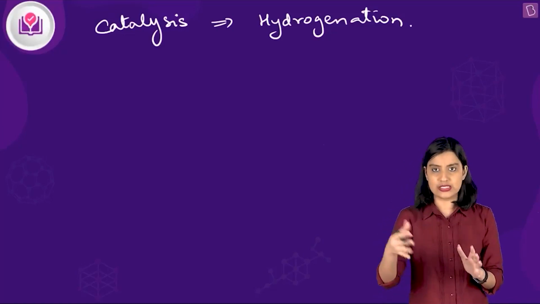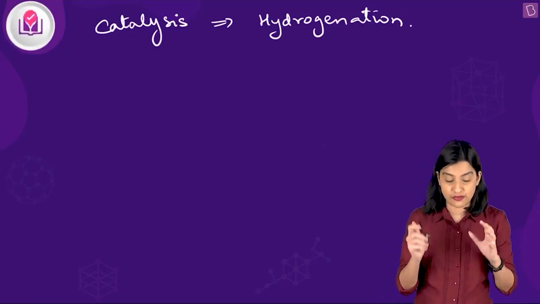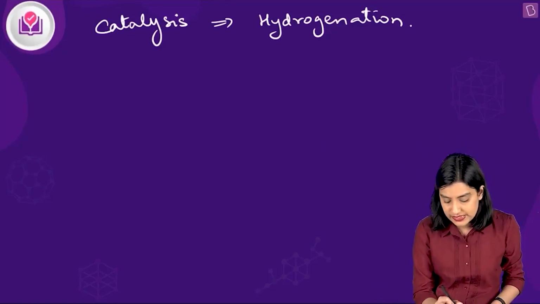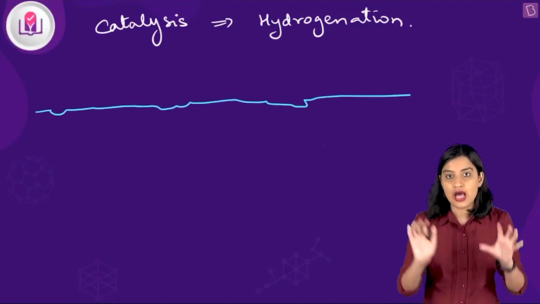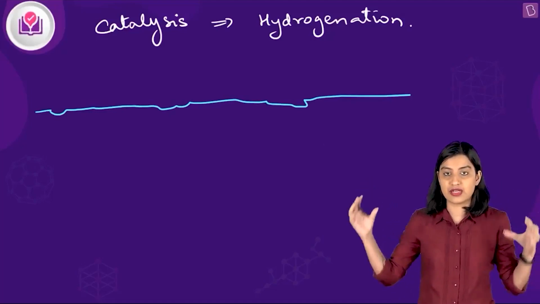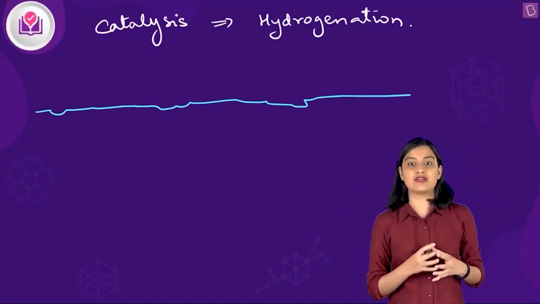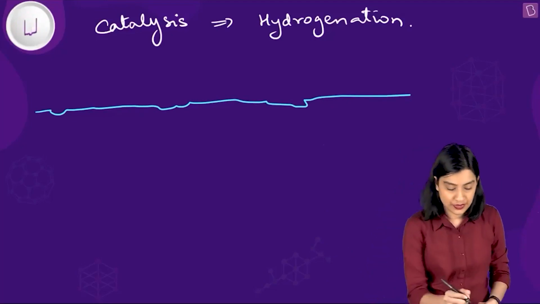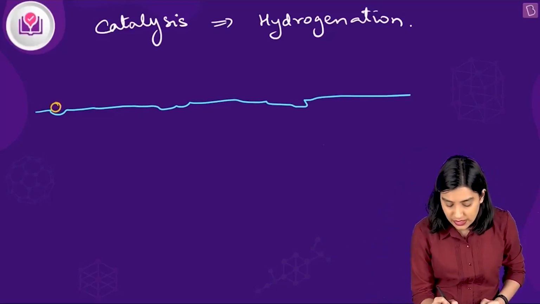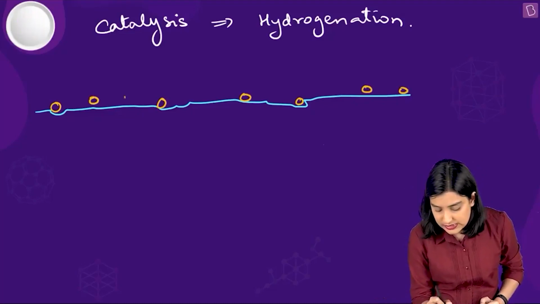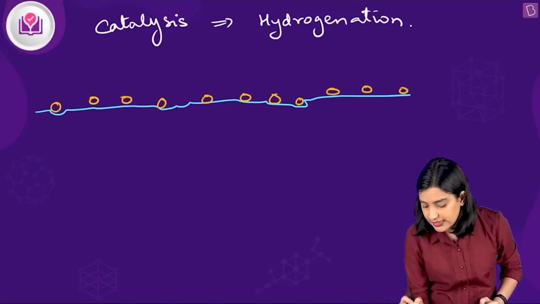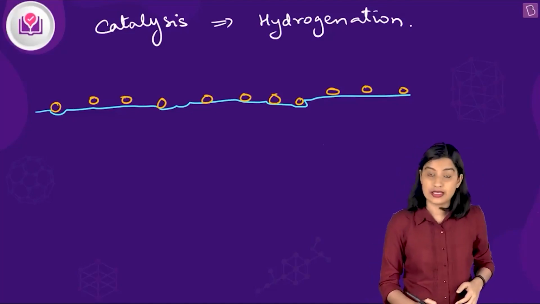What does it mean? You will study about this in the further chapters, but for now what I want you to understand is that you have a surface, right? You have a catalyst surface. Onto this catalyst surface, I have flooded the catalyst surface with H2, right? So now you have H2. These circles in yellow that you see, these are H2 gas, so this is dihydrogen gas.